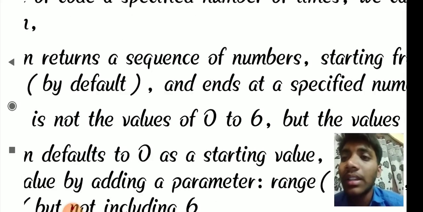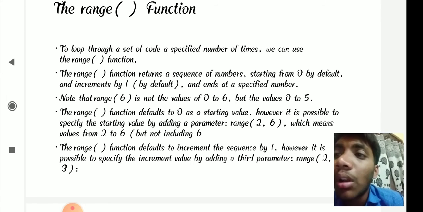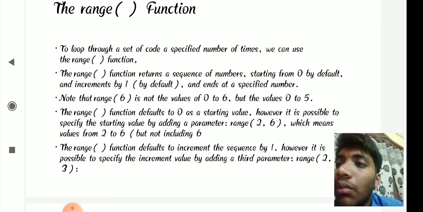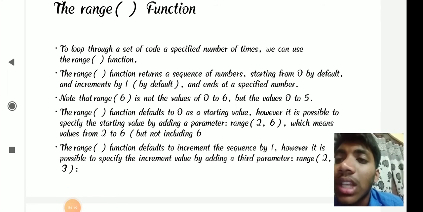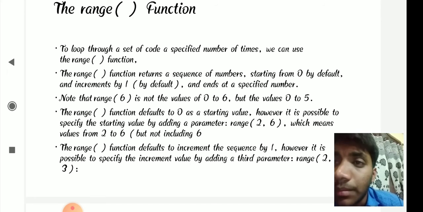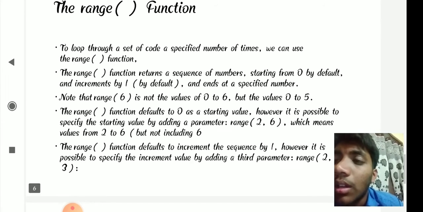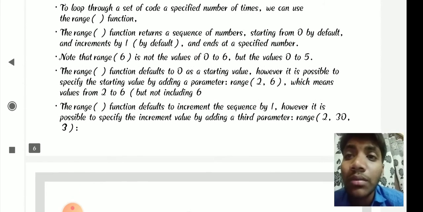And the range function. To loop through a set of code a specified number of times, we can use the range function. The range function returns a sequence of numbers, starting from 0 by default, incrementing by 1, and ending at a specified number. Note that range(6) is not the values 0 to 6, but the values 0 to 5.